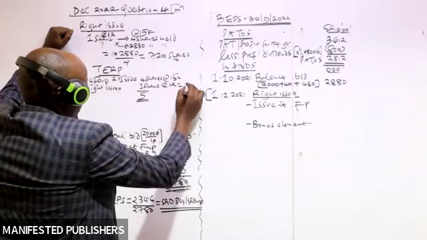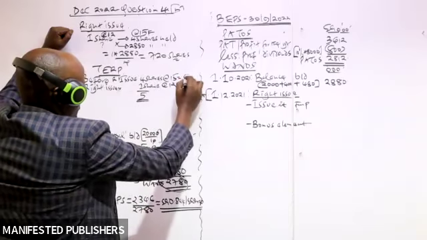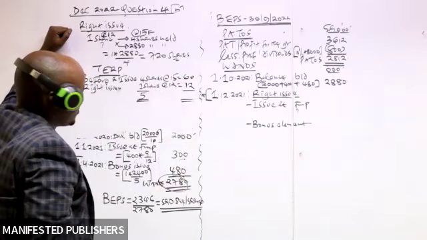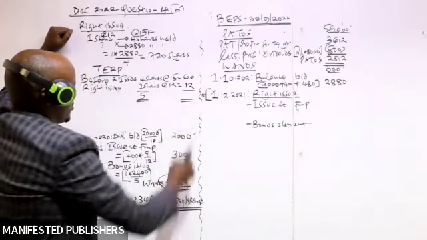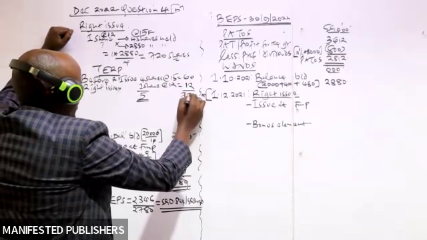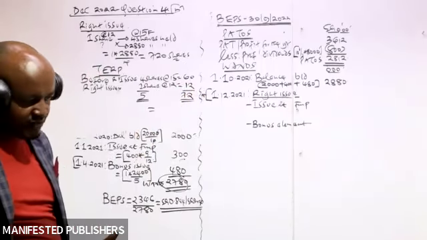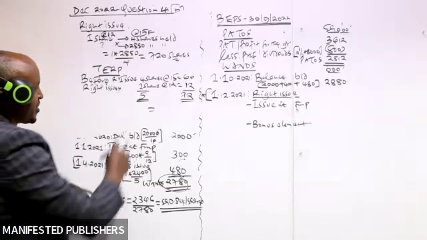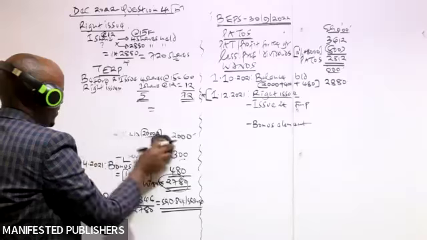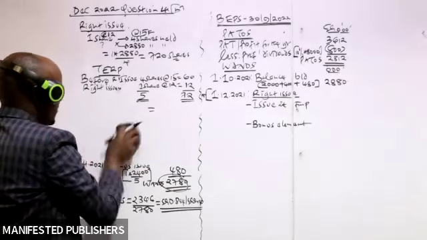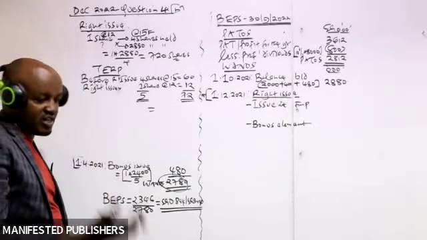So this times this will give us 12. This times this will give us what? 60. So then we add this, which will give us 72. So it basically means that after the right issue, as a shareholder of this company, you will be holding a total of 5 shares, and those 5 shares will be having a total market price of 72 shillings.